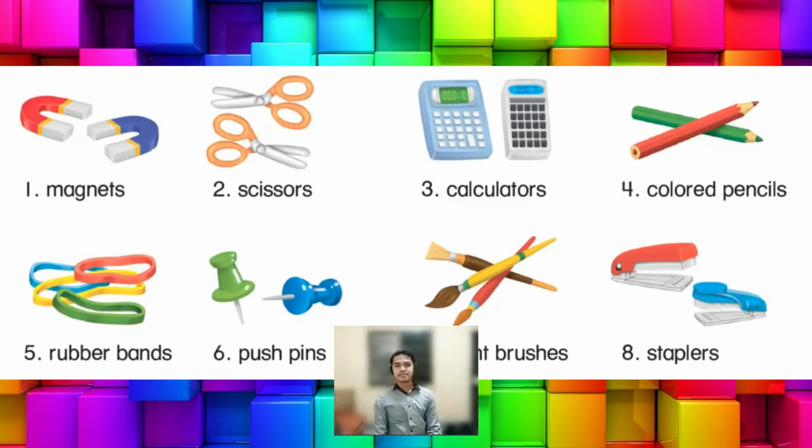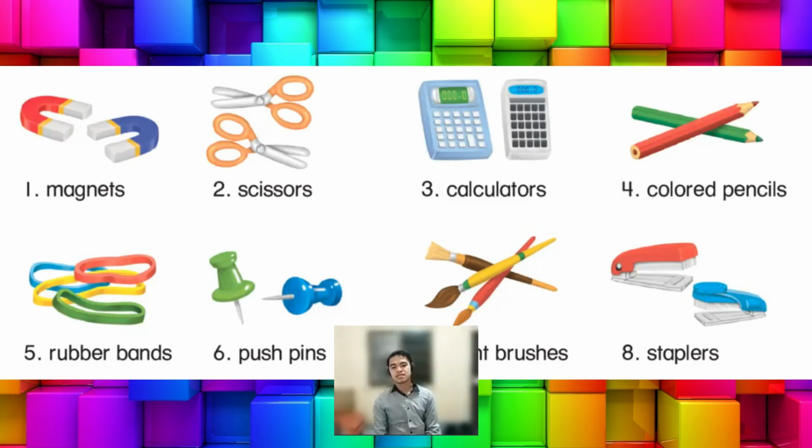A. Learn the words. Number 1. Magnets. Number 2. Scissors. Number 3. Calculators. Number 4. Colored pencils. Number 5. Rubber bands. Number 6. Push pins.